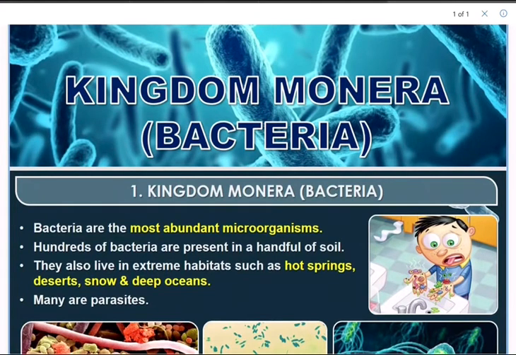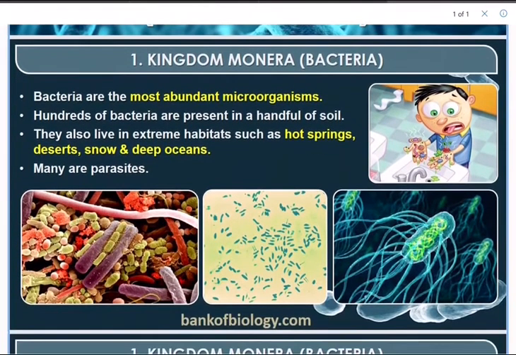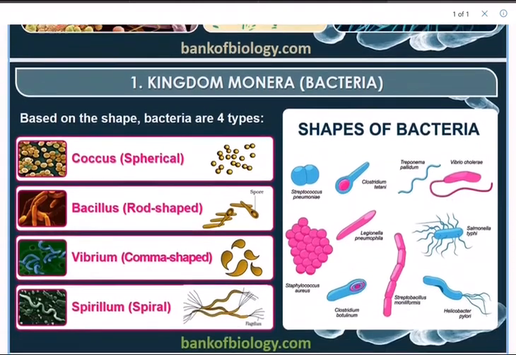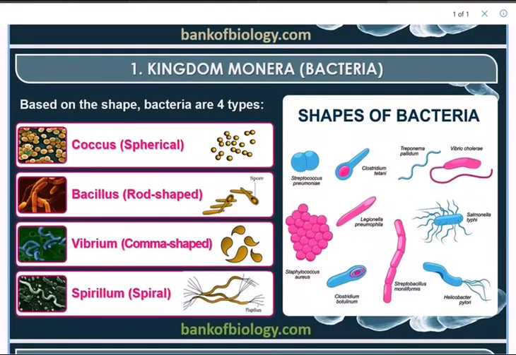Bacteria are the most abundant microbes, as all of us know. They are present everywhere. Hundreds of bacteria are present in a handful of soil. They also live in extreme habitats such as hot springs, deserts, snow, and deep oceans. And many are parasites. They are present in our own body, in the intestine, in the stomach. So they are present everywhere.